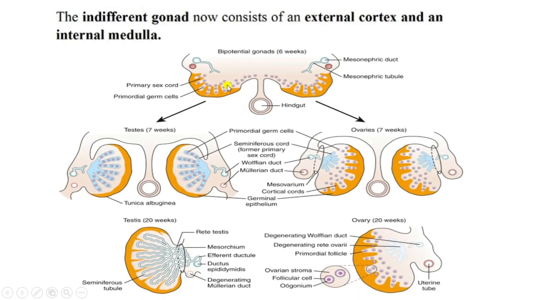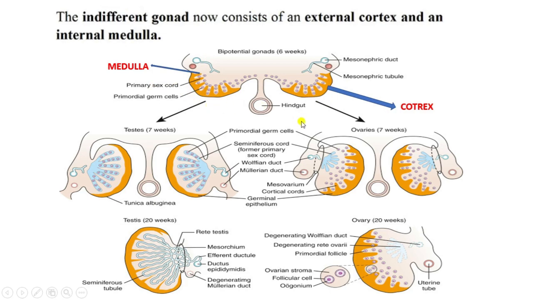The indifferent gonads now consist of an external cortex and an internal medulla, right? When the primordial germ cells are incorporated into the primitive sex cords, there is an outer external region called the cortex, and the internal region of the indifferent gonad, these finger-like cords, is called the medulla.